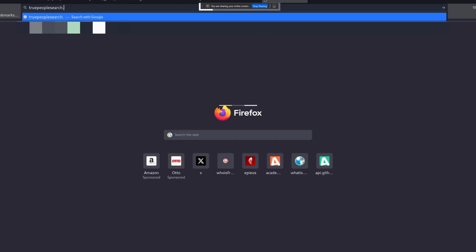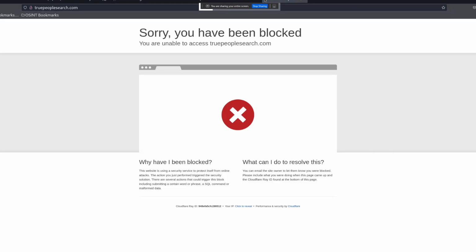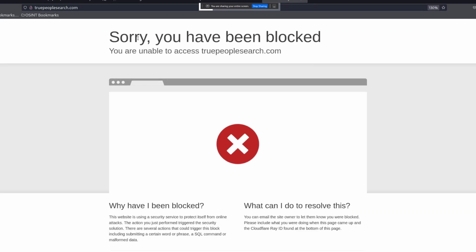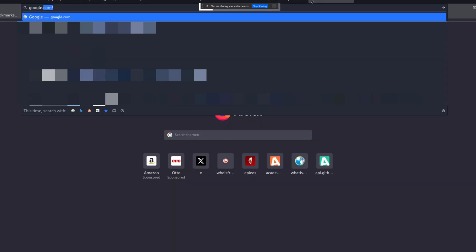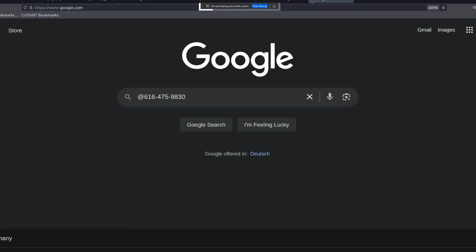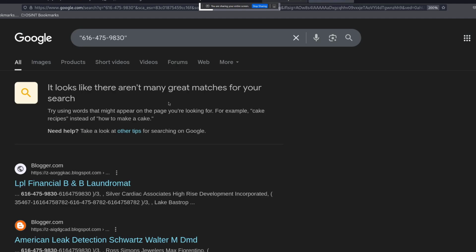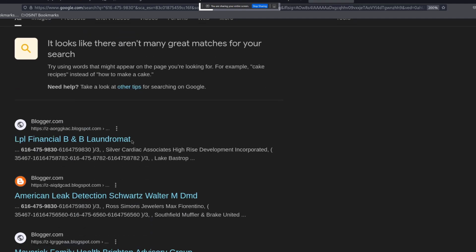Now, if you have tried to use True People Search, it's not going to work if you are not from the United States. You'll be blocked, so you always need to use a VPN. But what I always like to do is just to use Google and then search for the number, and we might get some other information.